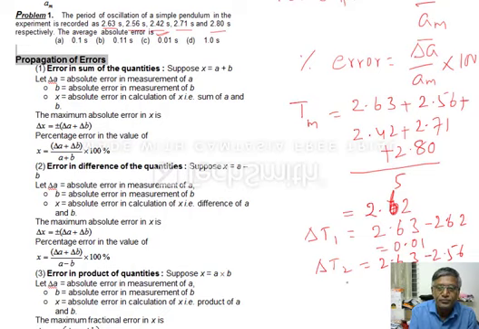0.07. So delta T3 is equal to कितना आएगा? 2.63 minus 2.42. So this is equal to 0.21. Similarly, we can calculate delta T4 is equal to कितना है? 2.63 minus 2.71, that is equal to 0.08.